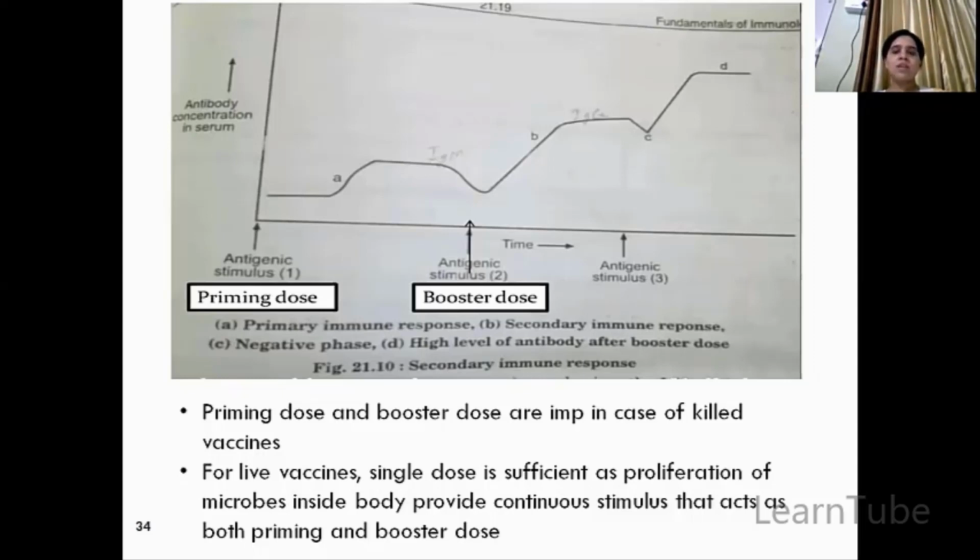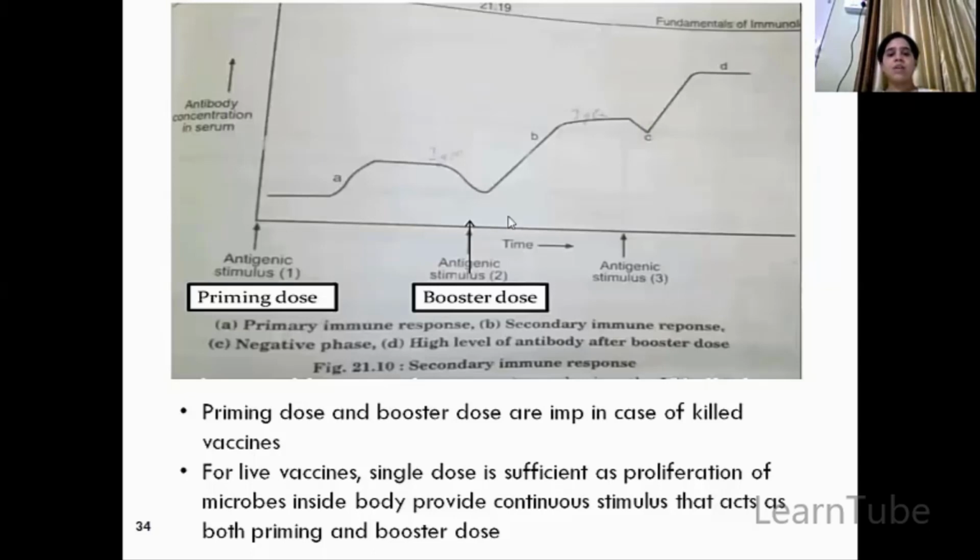So if you are giving a particular person a killed vaccine, then usually a booster dose is required, and a negative phase occurs. Why does this negative phase occur? Because that particular bacteria will remain in your body for a certain period of time. After that period, it will be removed from the body. So continuous stimulus will not be provided to the body to produce antibodies, and these antibodies will not remain in your body for a long period of time. So it may lead to a negative phase.